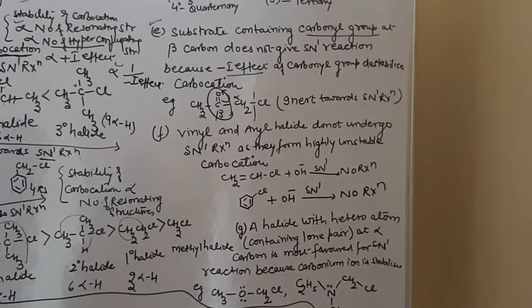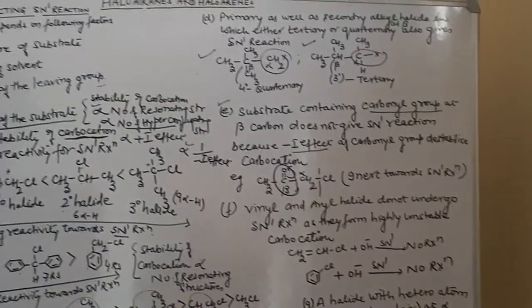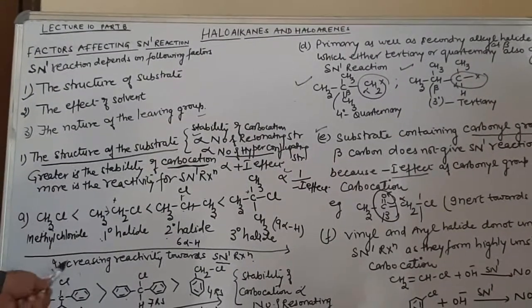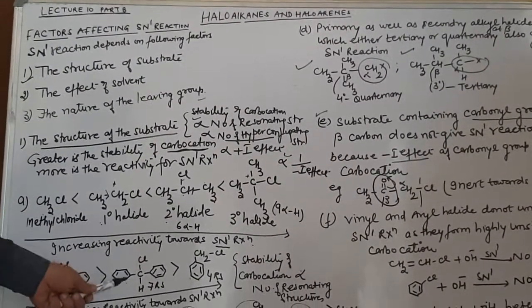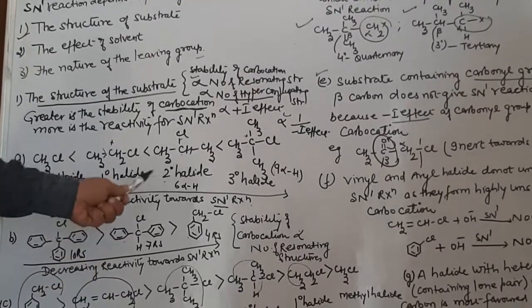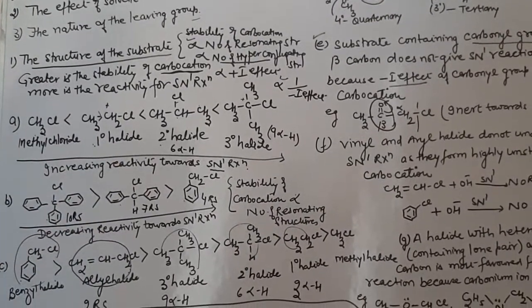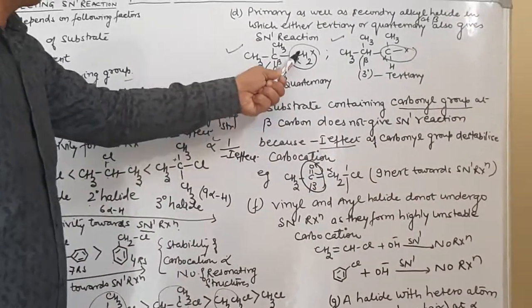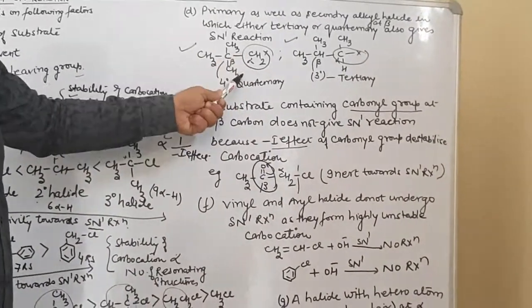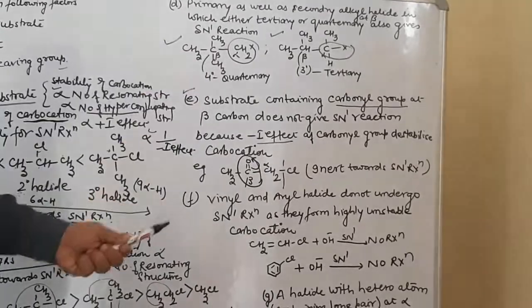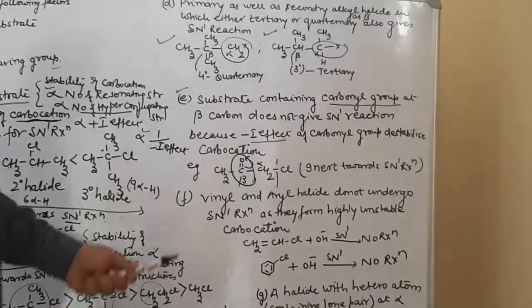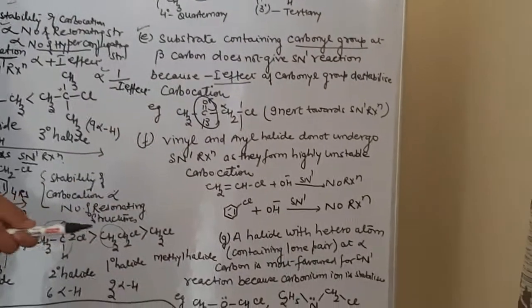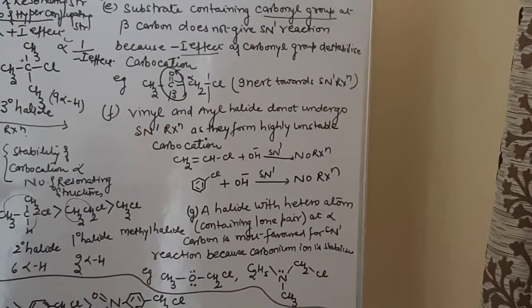So develop the concept: 3 degree favors SN1 as compared to 2 degree, as compared to 1 degree. The more the number of resonating structures, the more the stability of the carbocation, and the more the reactivity toward the SN1 reaction. A 1 degree halo compound can also show the SN1 reaction if a quaternary or tertiary carbon atom is present at the beta position. However, for 1 degree, if a carbonyl group is present at the beta position, it will never show the SN1 reaction.